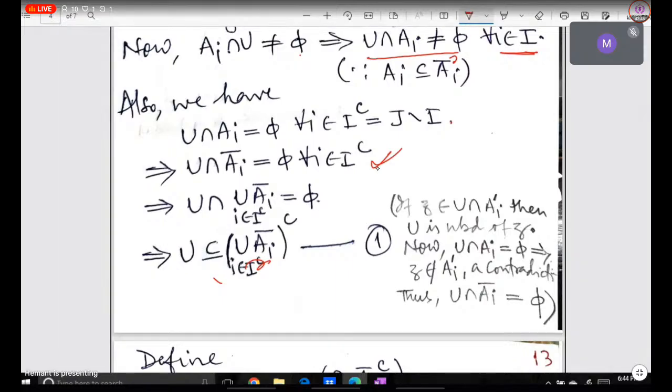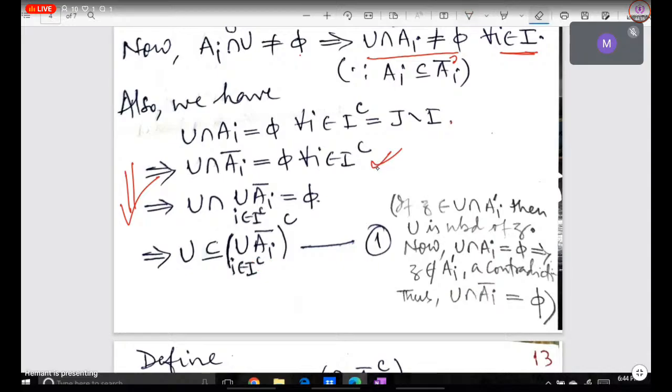So that means can we conclude like that? कि अगर U का A_i closure के साथ intersection phi है for every i in I complement, then U intersection union A_i closure will also be phi for i belonging to I complement. Is it right from here to here? It is perfectly all right.